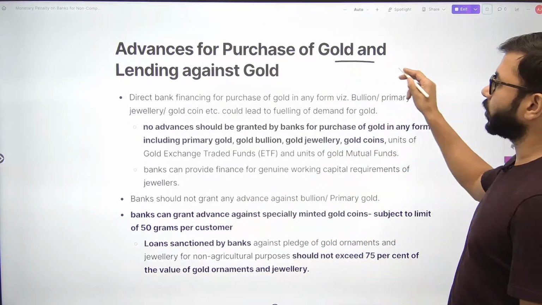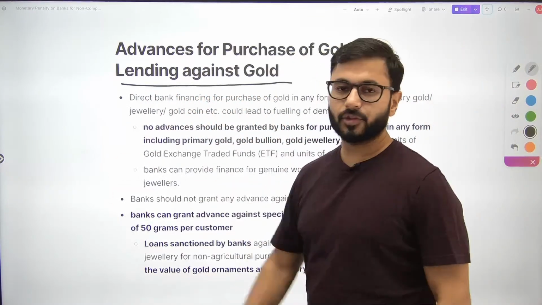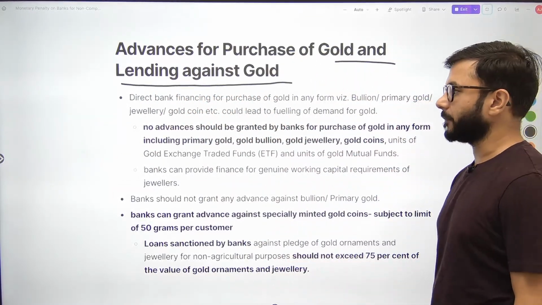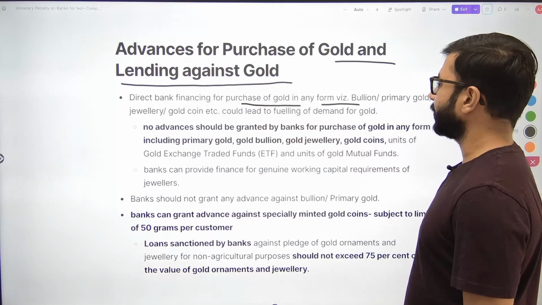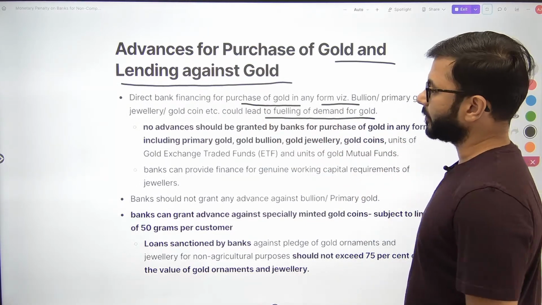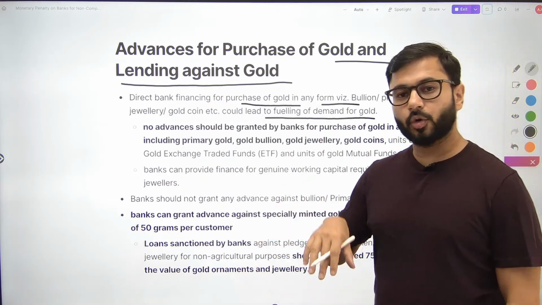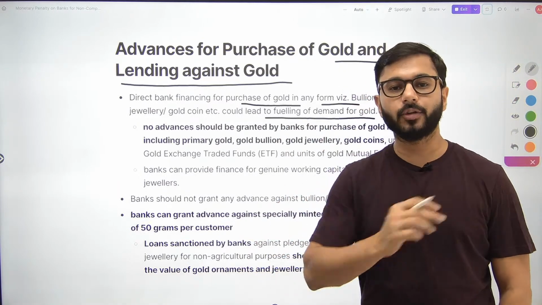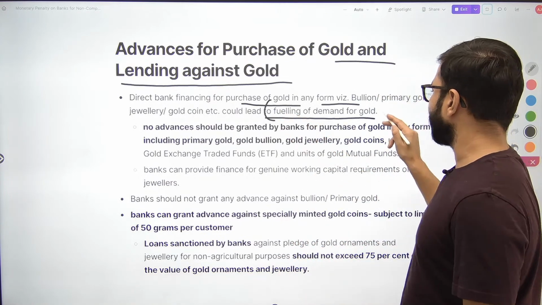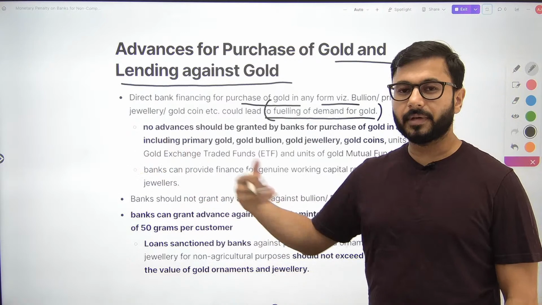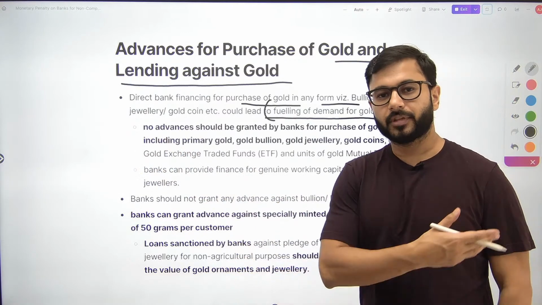Advances for purchase of gold in lending against gold. अब gold की बात आ जाती है. Direct bank financing for purchase of gold in any form could lead to fueling of demand for gold. मैंने बैंक से लोन लिया और उस लोन से I am buying gold. अगर ऐसा allow हो जाएगा तो what will happen? The demand for gold will skyrocket. मैं आराम से बैंक से लोन लूंगा 6-7% पे, जाके gold